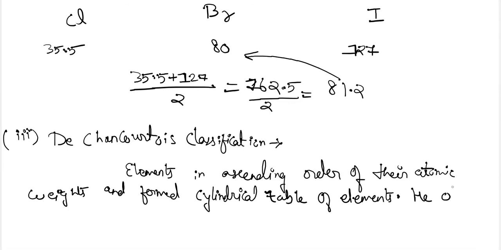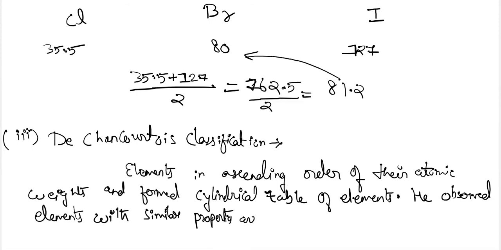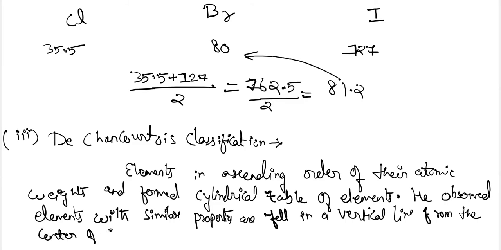He observed that elements with similar properties fell in a vertical line from the center of the spiral.